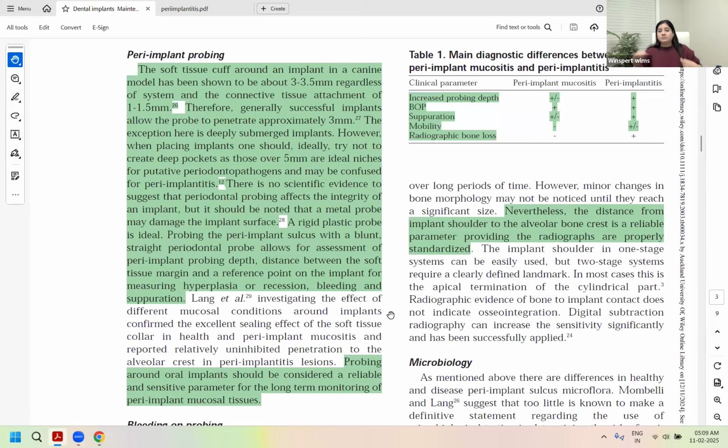5 mm, Preet, your doubt is, okay, what is the 5 mm existing formal probing depth? Sometimes when you give implants which are submerged within the bone, they have a greater soft tissue profile around them. So in that case, even 5 mm could be a deep but normal pocket around it. Anything more than that should be avoided, which can harbor pathogenic bacteria and can lead to disease. Is that clear? Preet, I hope I answered your question.